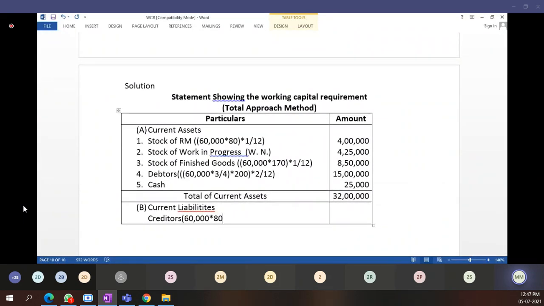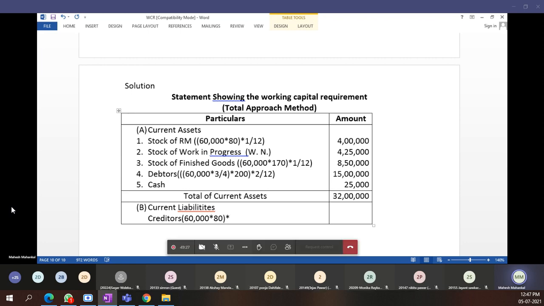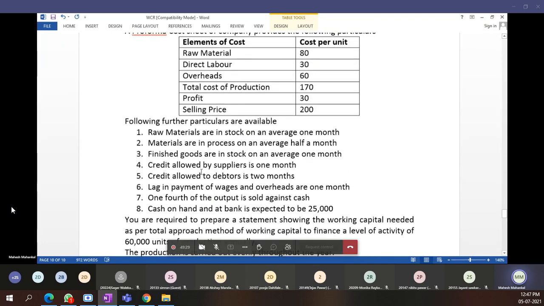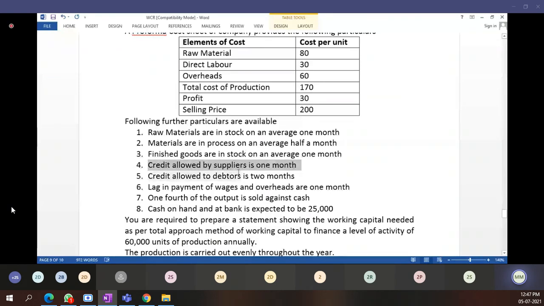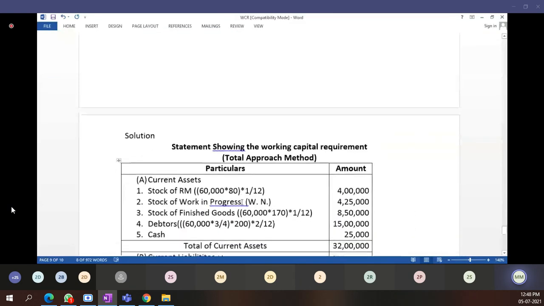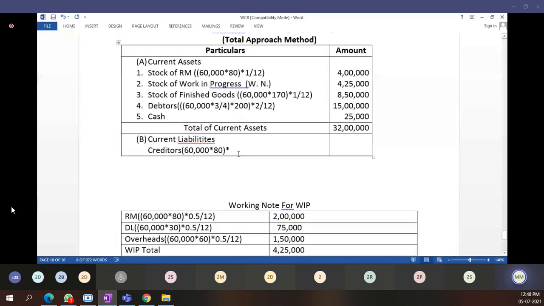Again, what did they tell regarding raw materials, so regarding creditors? Credit allowed by supplier is 1 month, means we have taken 1 month of credit from the supplier. You have to do it. Outer column, how much comes?